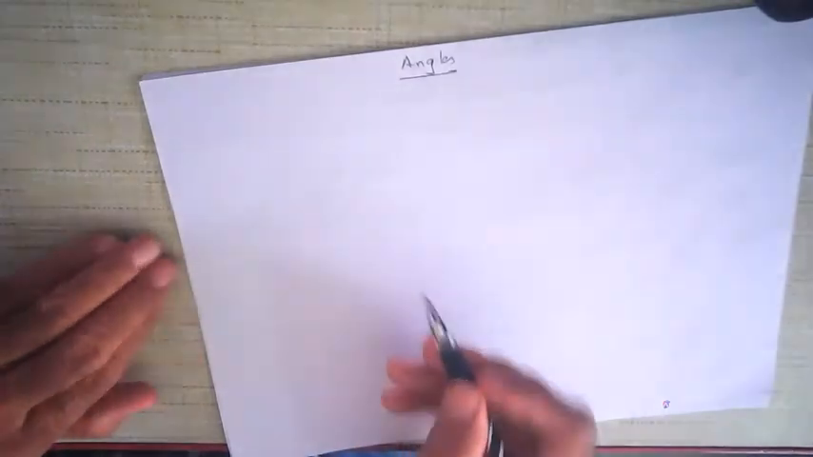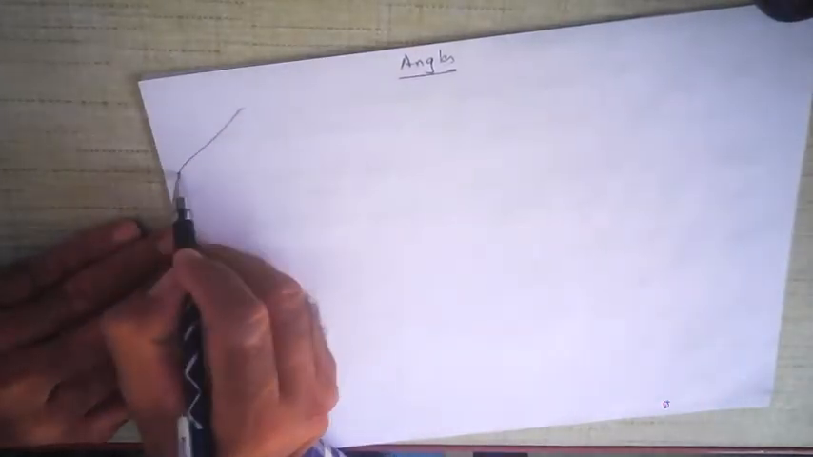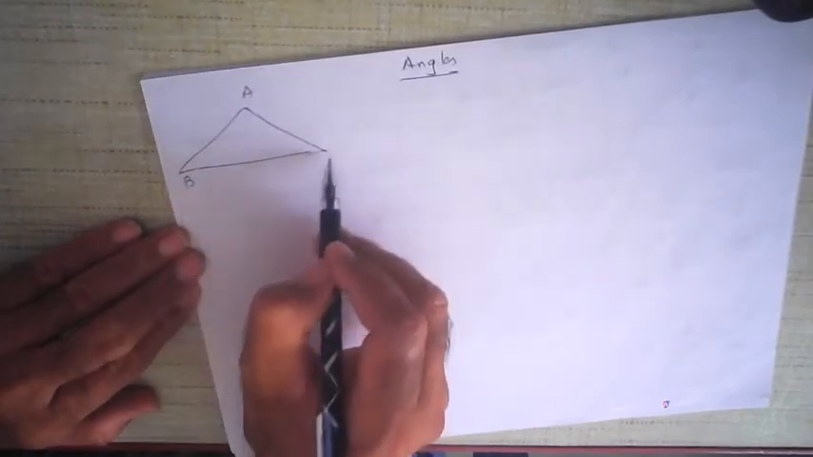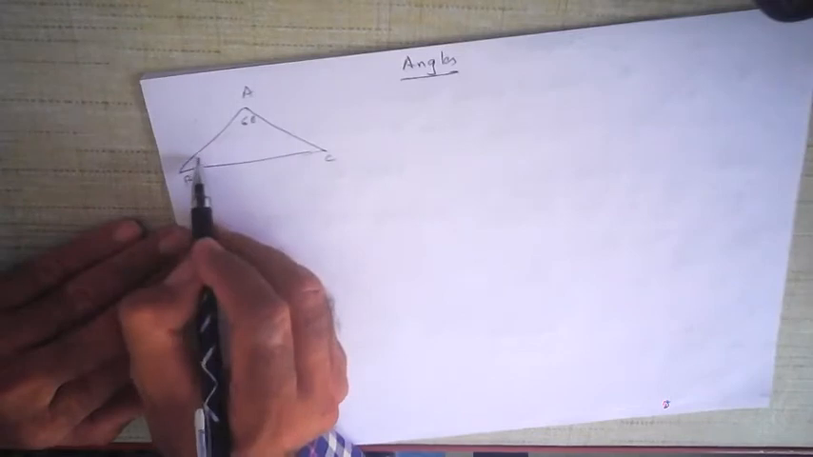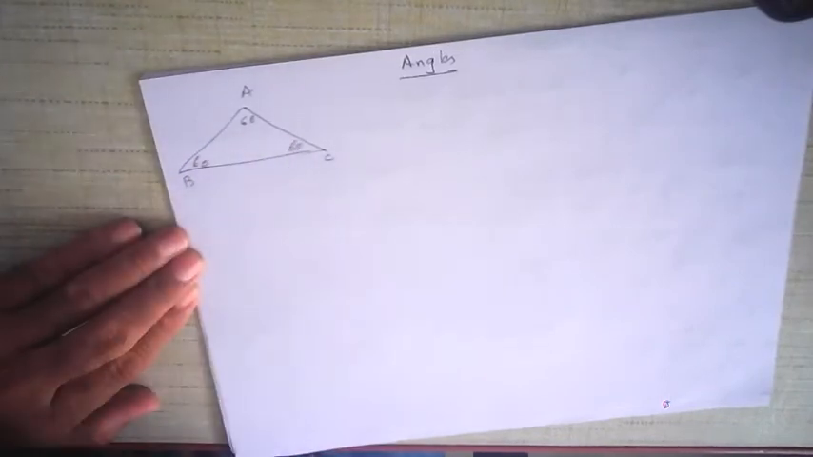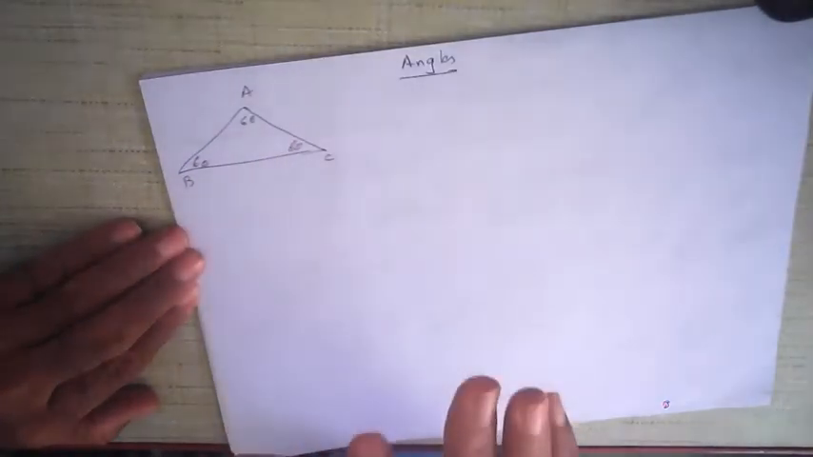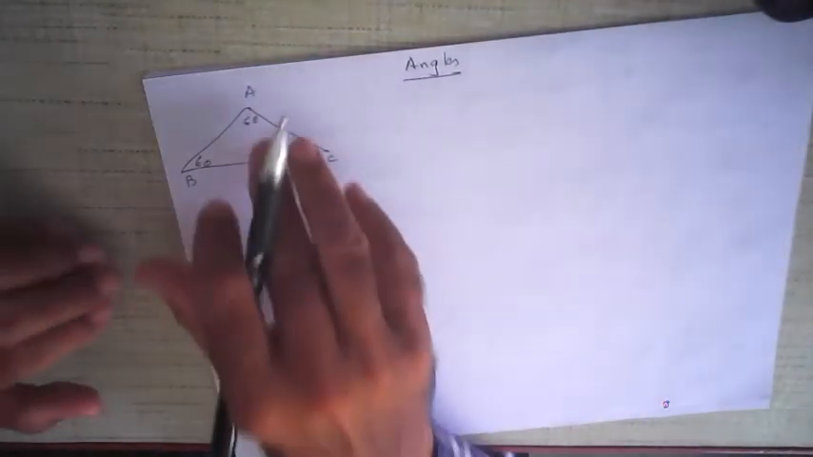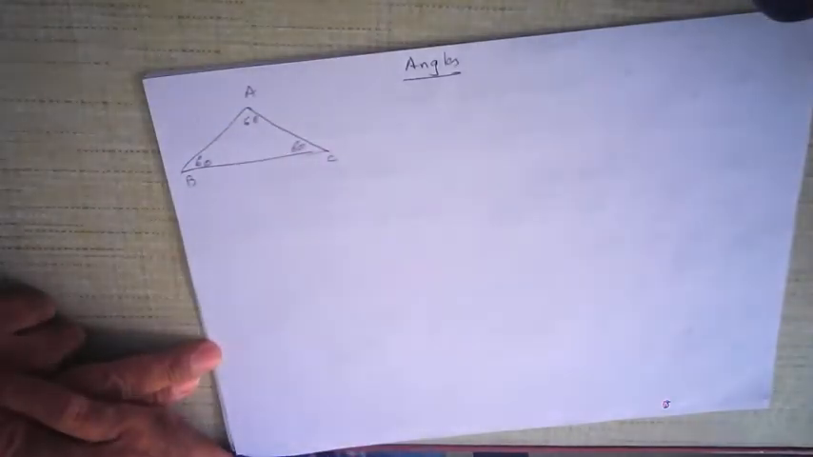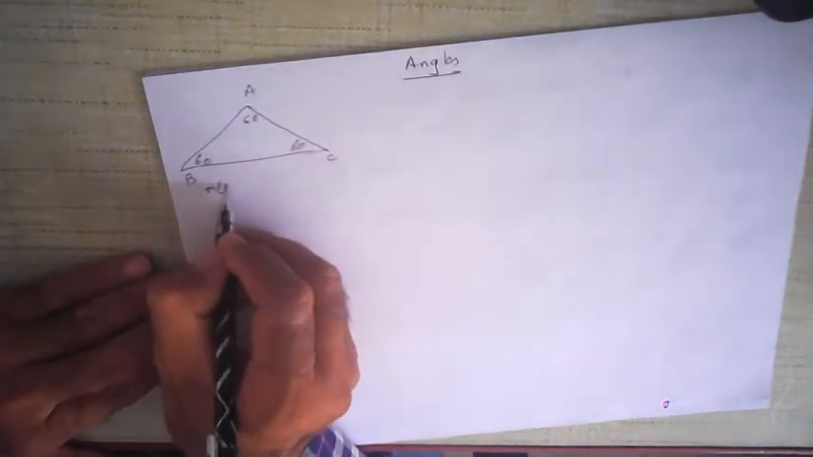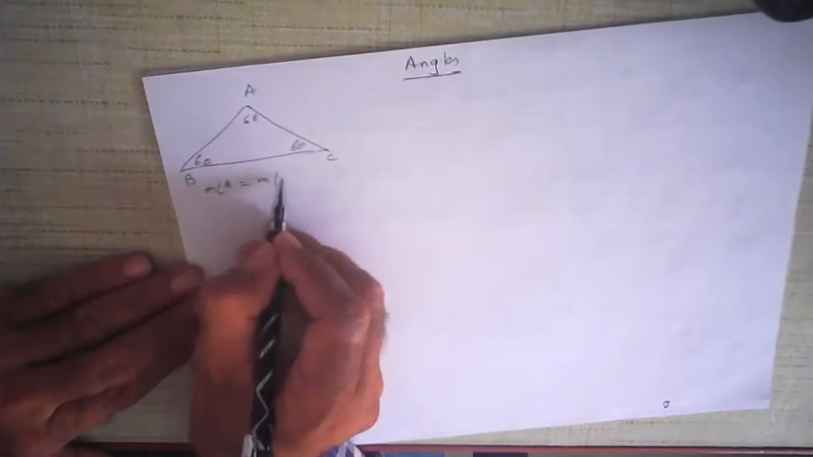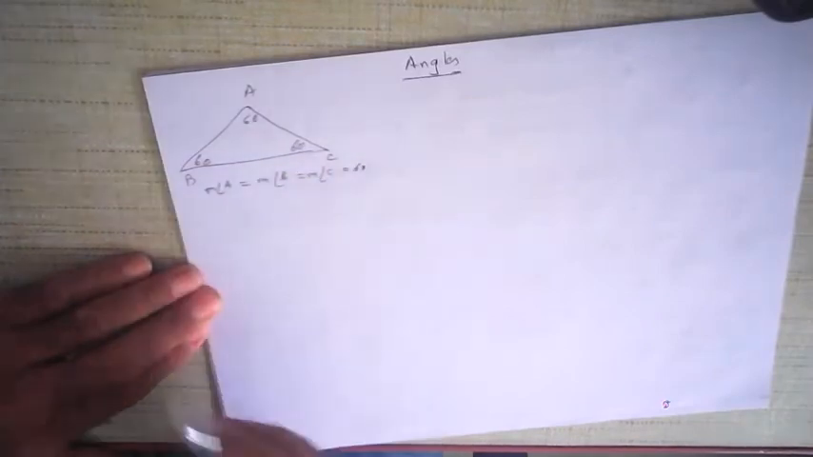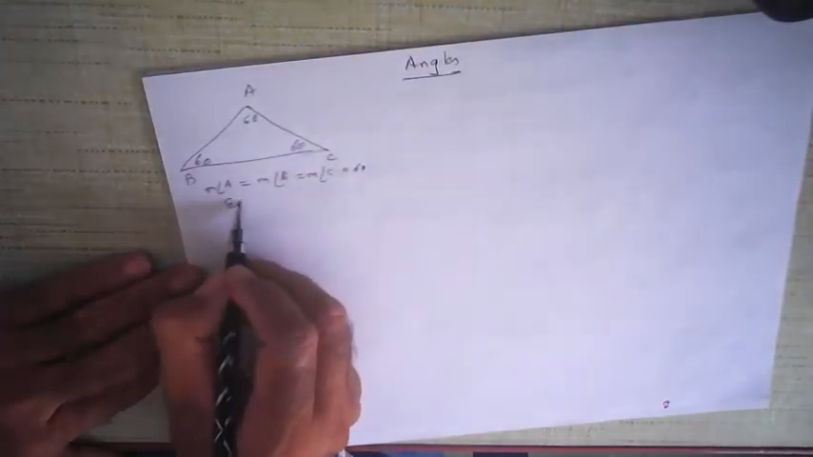Let us suppose all three sides are equal. If all three sides are equal, then all three angles will also be equal. So this will be 60 degrees, this will also be 60 degrees, and this will also be 60 degrees, because the sum of the angles of a triangle is always 180 degrees. Here, the measure of angle A is equal to the measure of angle B is equal to the measure of angle C is equal to 60 degrees. Such a triangle is called an equiangular triangle.